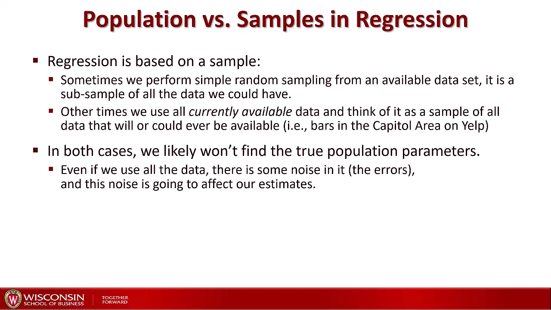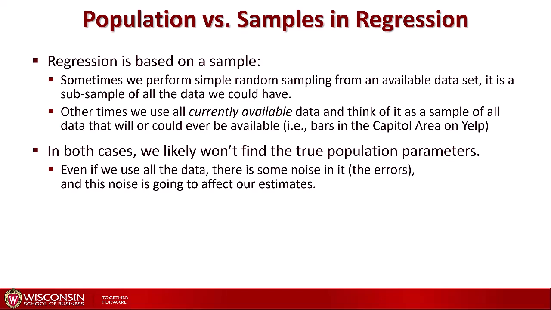This happens all the time at large firms like Google and Amazon. They actually never run their estimates on the full dataset. They always draw a subsample from it and run their models against that sample. Other times, we are going to use all the data that we currently have available and think of it as a sample of all the data that will or could ever be available. When we are looking at the relationship between ratings and the review length for restaurants in the capital area, we could actually use all the data for all the restaurants in the capital area. We can think of this case as a sample of all data. We cannot make the sample larger, even if we wanted to.